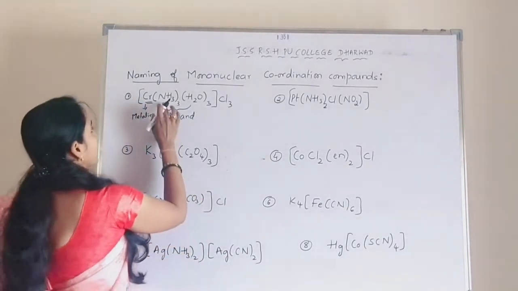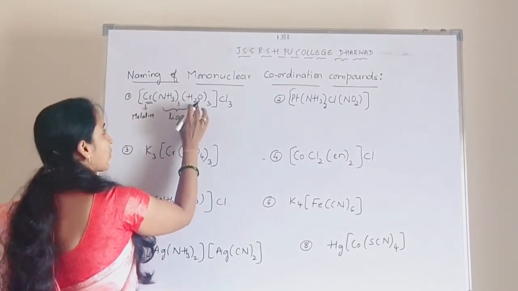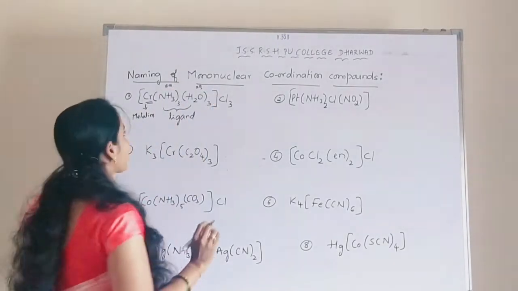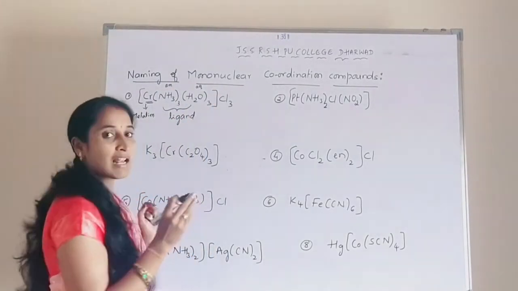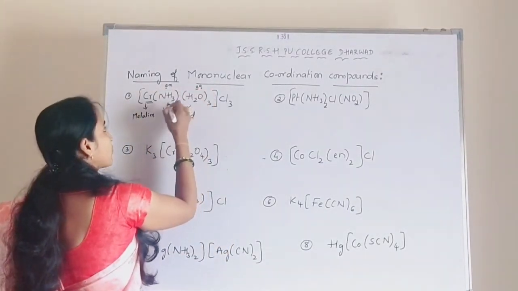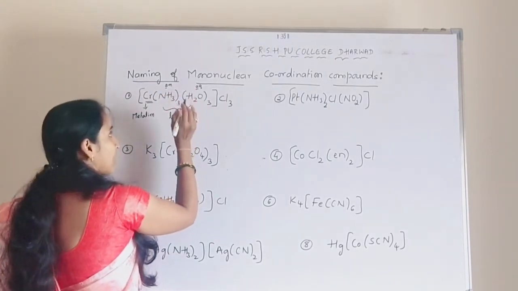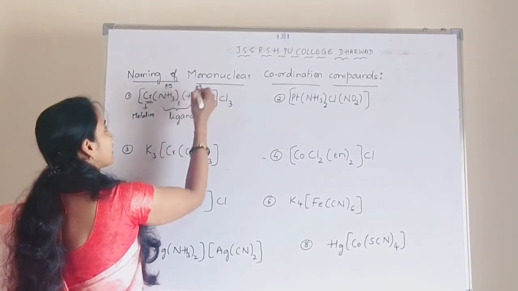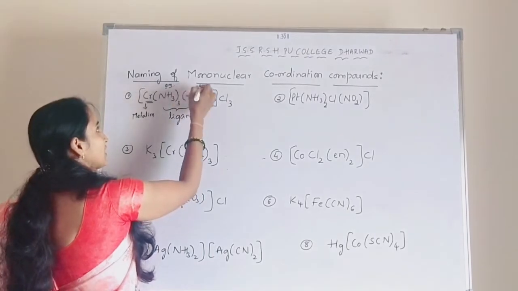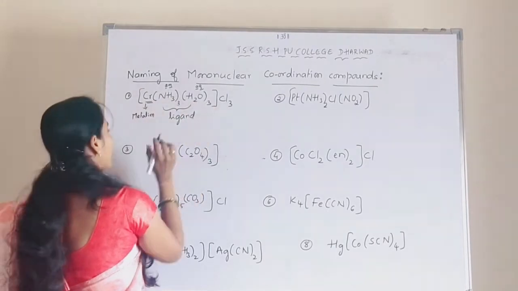Understood? So there are two types of ligands here, amine and aqua. So we have to go for the alphabetical order. The first letter starts from A for both the ligands, so we have to consider the next alphabet. That is M here and Q here. So alphabetically AM will come first, then AQ. Okay. So amine should be written first, then the aqua.